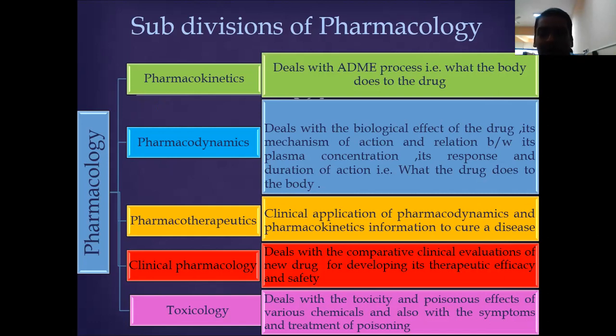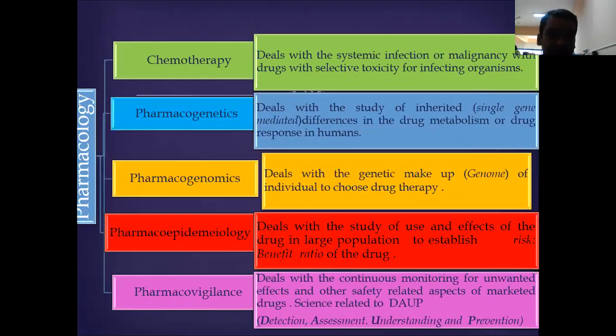What is the toxicity? What is the toxic value of the drug substance? At which dose will the drug cause toxicity? So basically, it deals with poisonous substances. That means the effects of various chemicals, and also the symptoms treated in poisoning, that we need to take care of while we are studying the drug substance in the area of toxicology.